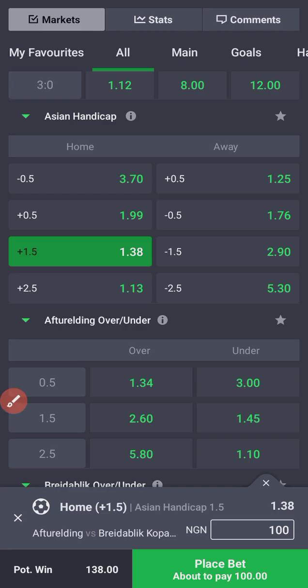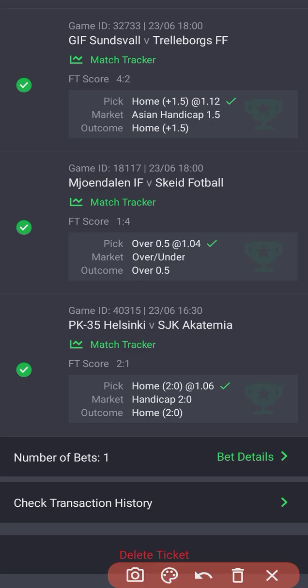We have 2 of these handicaps here. We have this first one, which is positive 1.5, and we have this other one here, which is the Asian handicap. As you can see here, I selected the home team for positive 1.5, and then at full time the home team won that game by 4 goals to 2. We won that bet slip.